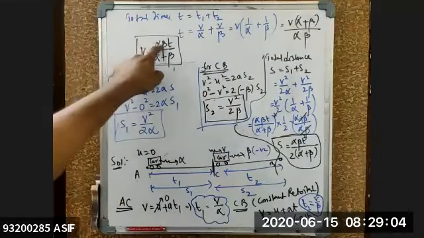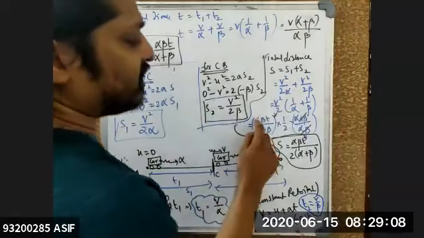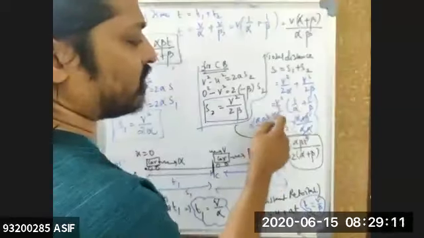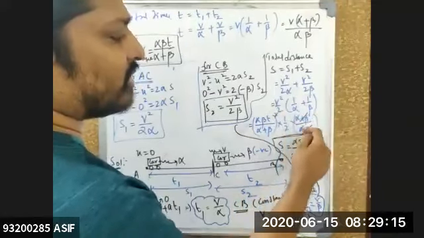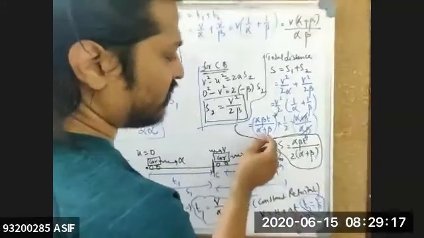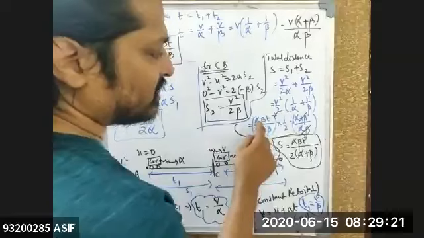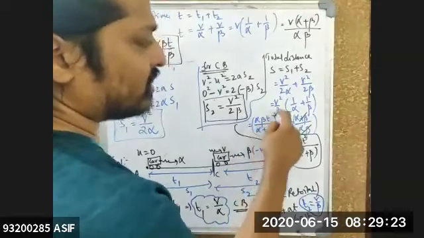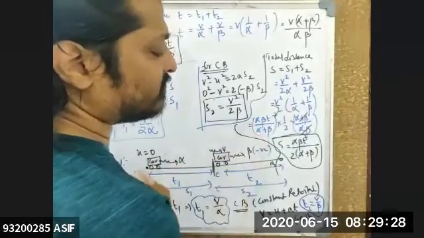V is equal to how much? Alpha into beta into T by alpha plus beta. So here it is square. That value I have substituted here, alpha beta T by alpha plus beta whole square into 1 by 2 as it is. The LCM of this one is alpha plus beta, this is alpha plus beta square. So one alpha plus beta and this square will get cancelled. This is alpha into beta whole square. So one square will get cancelled and this alpha beta will be cancelled. So one alpha beta is remaining, one alpha plus beta is remaining.